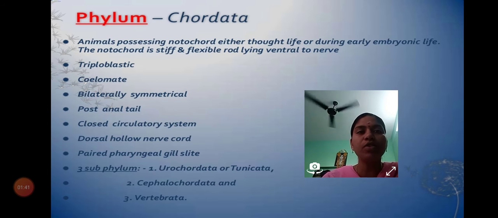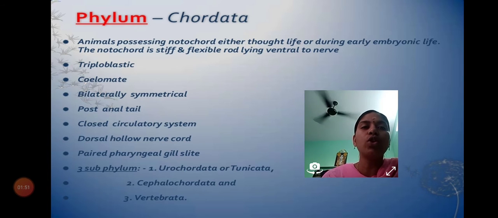And here, starting from the phylum Chordata, we can see the presence of a very important, very thick string or rod-like structure. We can call it notochord. So if notochord is present, that group of organisms we can call Chordata. Is that clear? So the definition is very important. Animals possessing a notochord either throughout life or only in their embryonic stage alone.